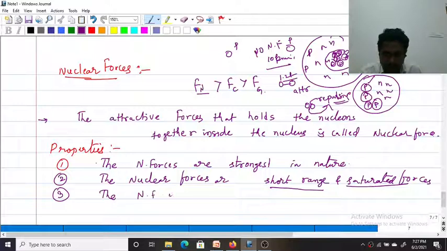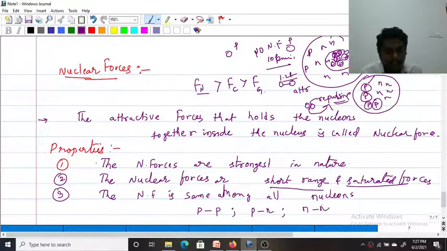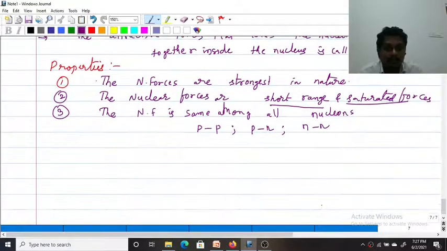And the third property is that the nuclear force is the same among all nucleons. Proton-proton, proton-neutron, neutron-neutron: the magnitude of the nuclear force is the same. There is no difference.